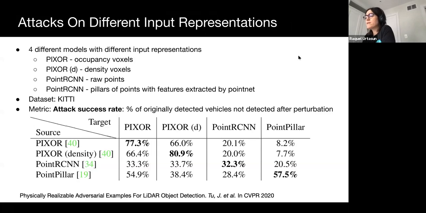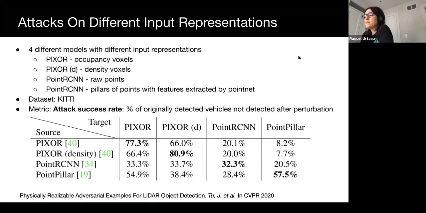We evaluate our attack against models with different input representations. We use PIXOR, which takes occupancy voxels, and a variation taking density voxels, PointRCNN, which processes raw point sets, and PointPillars, which divides points into pillars and extracts features with a PointNet. We evaluate the attack on KITTI. Our metric is attack success rate, the percentage of originally detected vehicles that are not detected after perturbation.